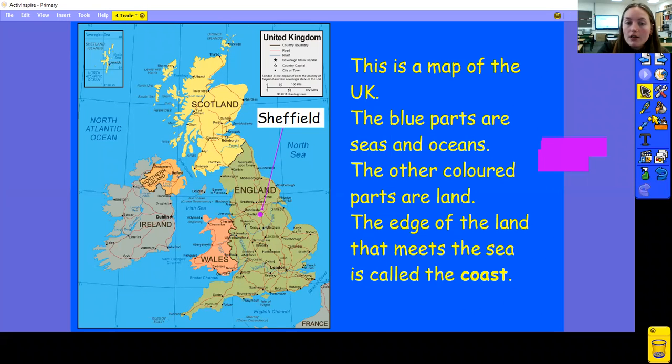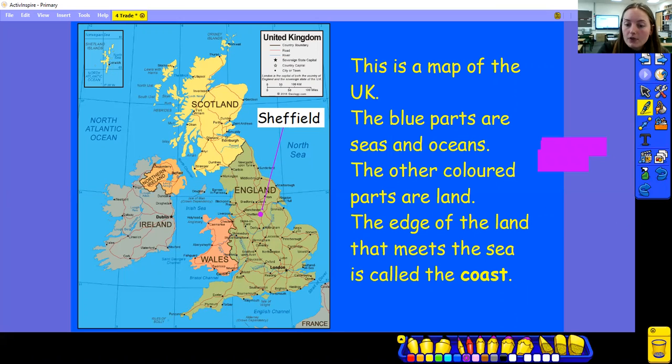So we've got the land and the sea, and you can see the edge of the land meets the sea and the oceans, and that we call the coast. I'm going to say coast, you say coast. Coast. Fantastic.